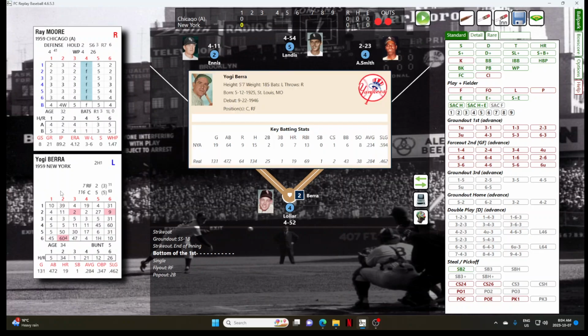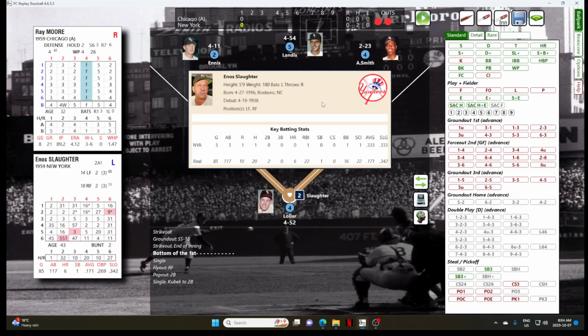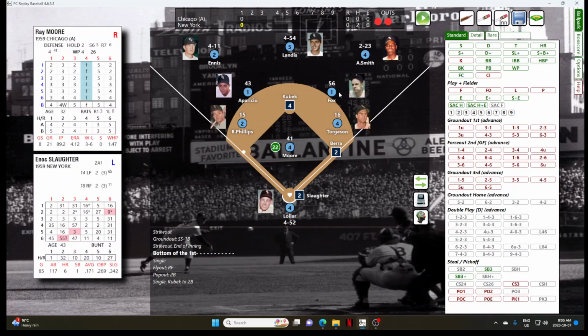Cleanup hitter Yogi Berra, on the season batting .234, 7 home runs, 13 RBIs. And Berra strokes a single. Stopping at second is Kubek. So runners on first and second, 2 out for Enos Country Slaughter, who has 1 hit in 3 at-bats.